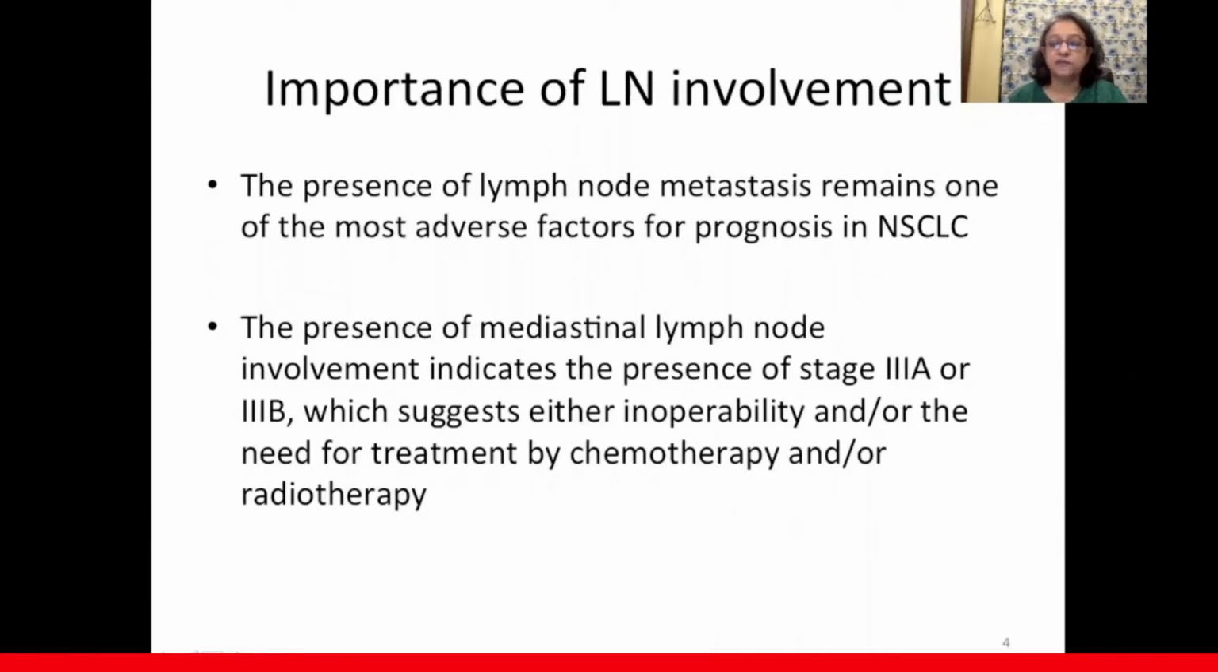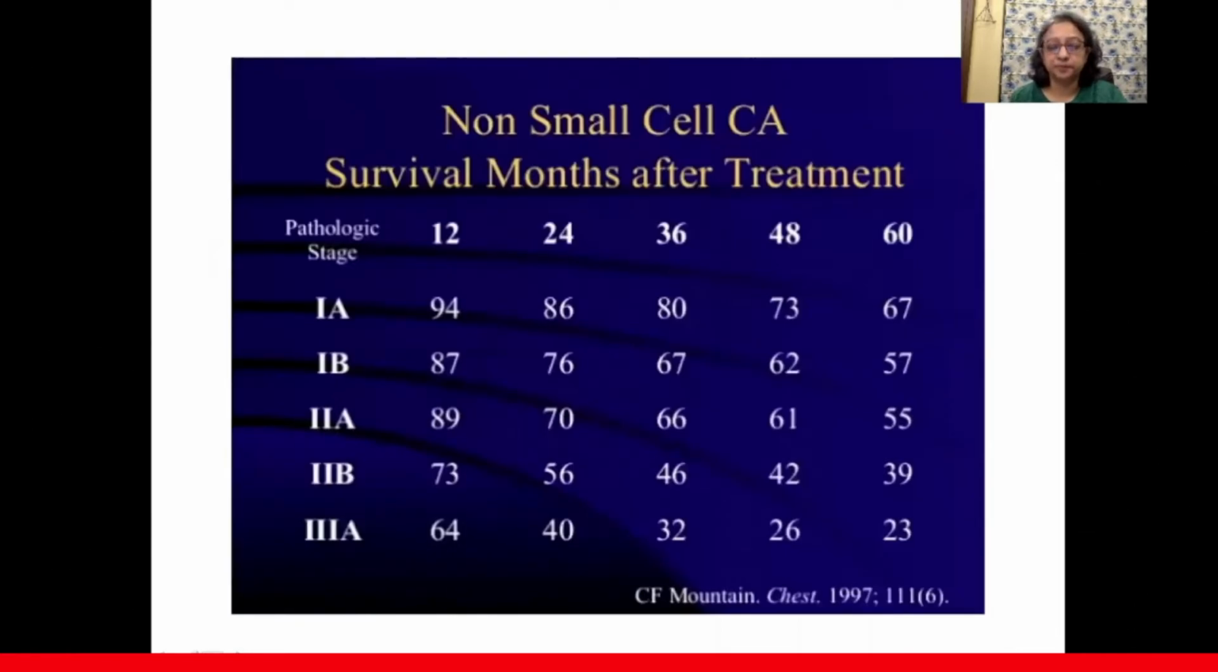The presence of mediastinal lymph node involvement indicates at least stage 3A or 3B. We know that in stage 3A, the patient can still be operable with adjuvant therapy, but 3B is inoperable, treated by chemotherapy and/or radiotherapy. Also, survival months after treatment, depending on the stage, are different. It helps you in prognosticating your patient.